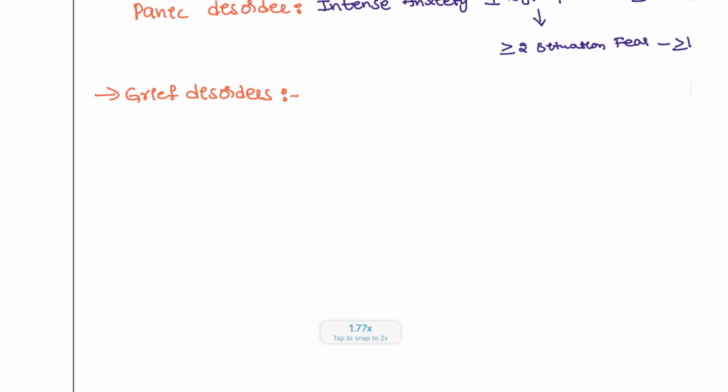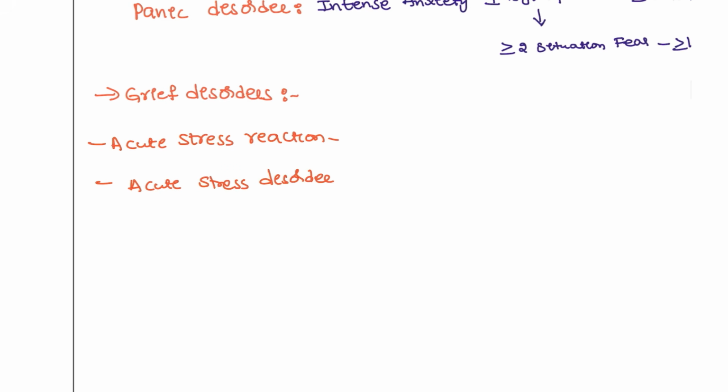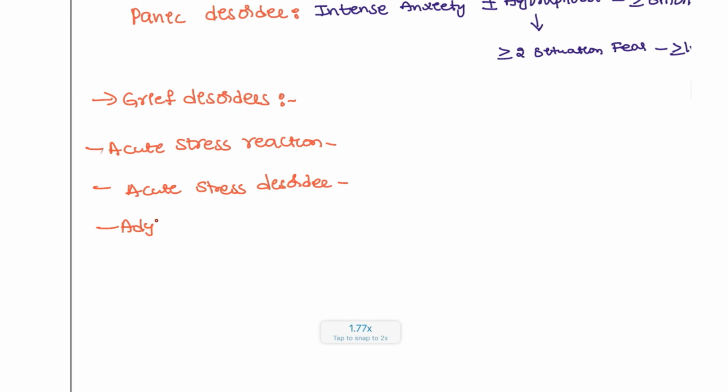We have acute stress reaction, acute stress disorder, adjustment disorder, and PTSD.